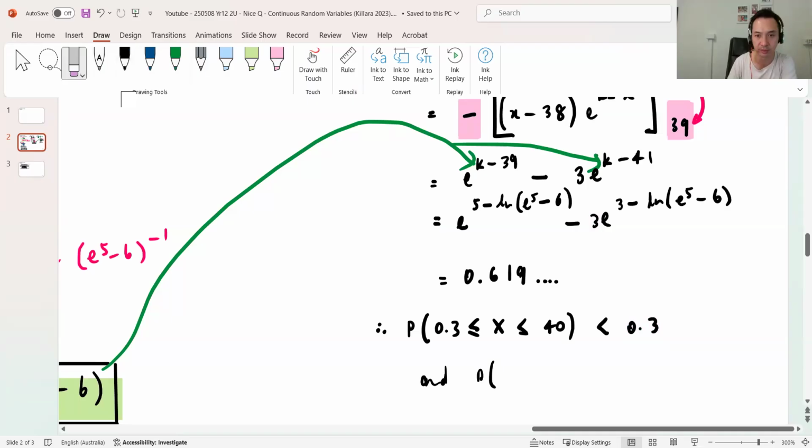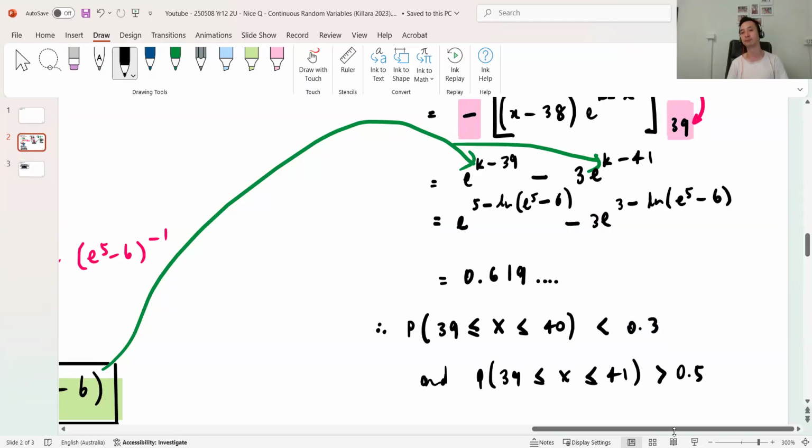Why did I put 0.3 here? I think I was saying 0.3. I wrote 0.3. Oh, it should be 39. And the probability between 39 and 41 is greater, also greater than 0.5. Yeah. So one's greater than 0.5.